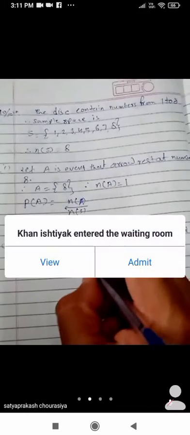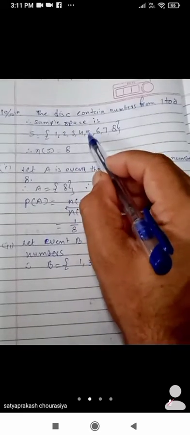So therefore event B is equal to, from 1 to 8, the odd numbers are 1, 3, 5 and 7.